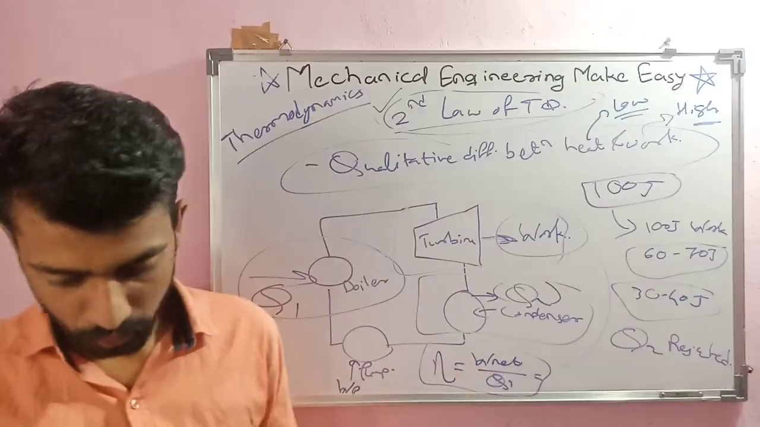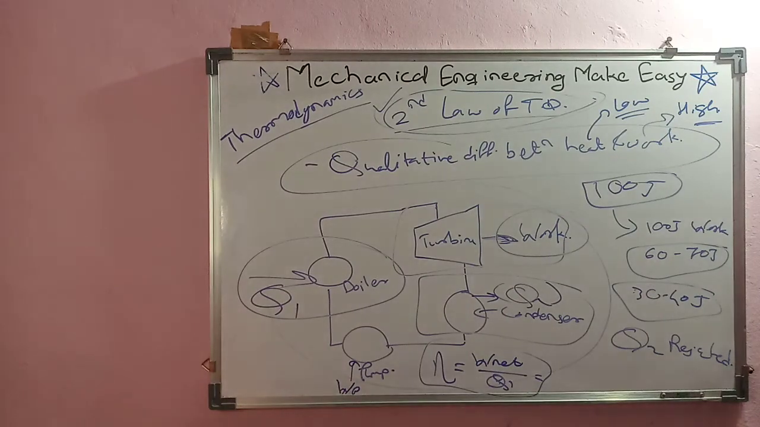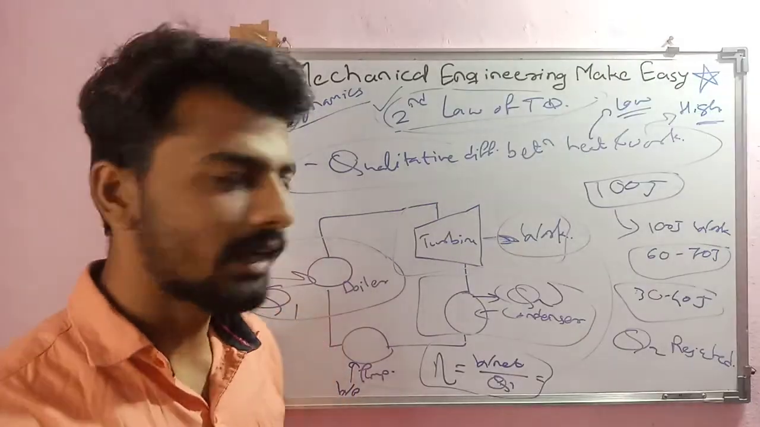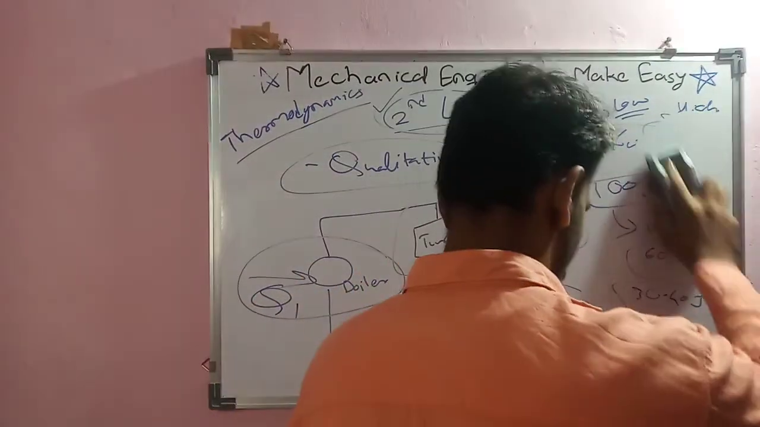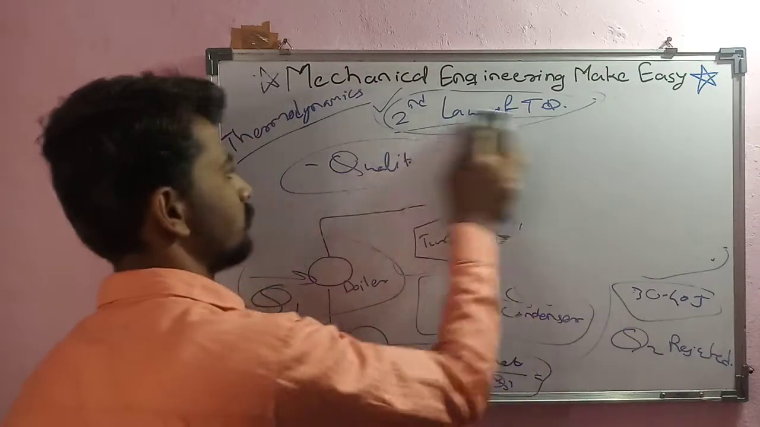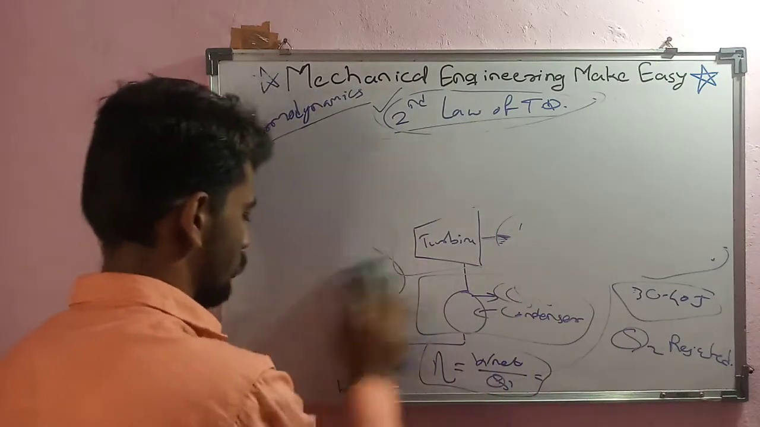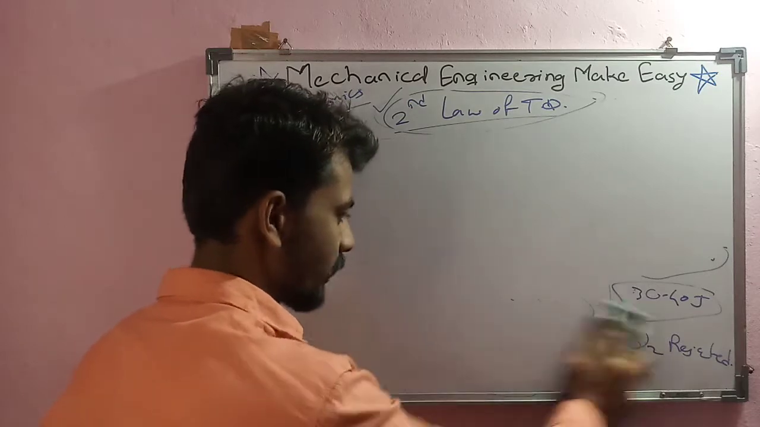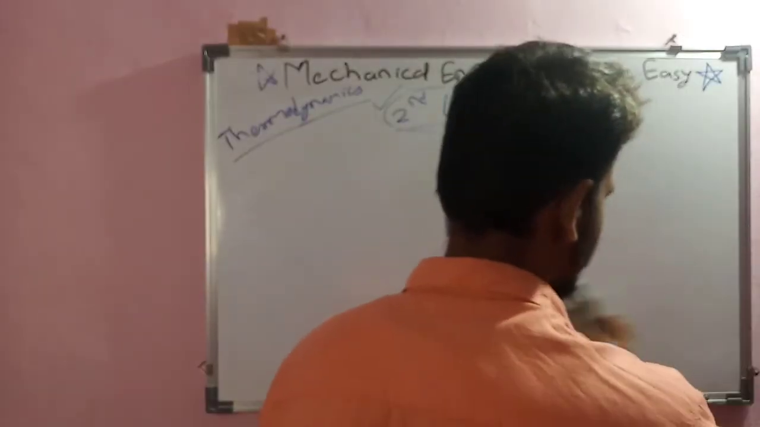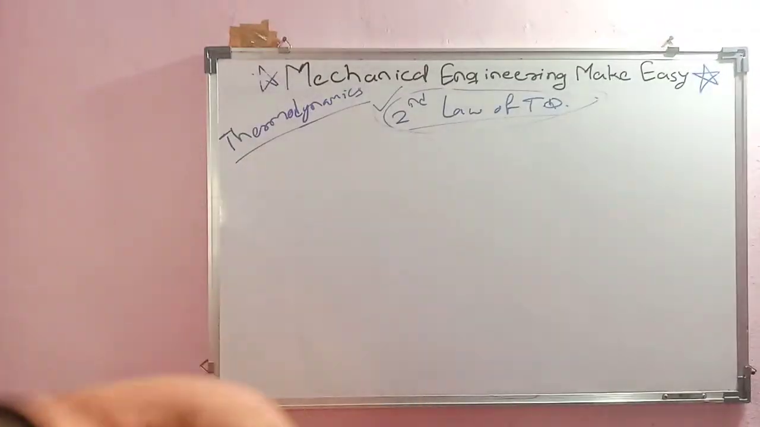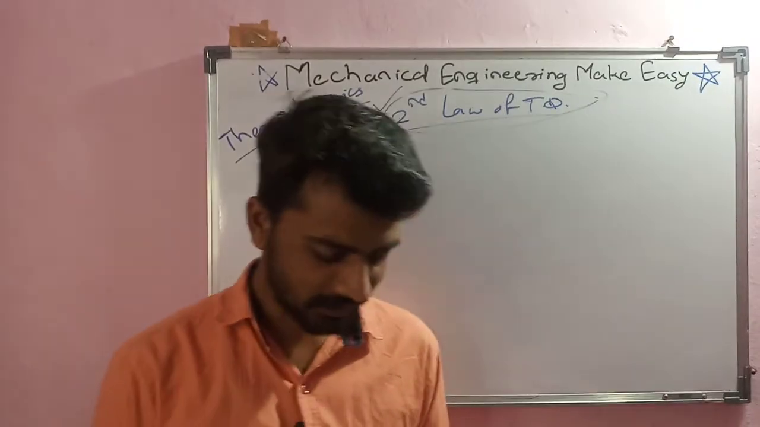We'll study the two statements, Kelvin Planck and the other, the Clausius statement. Both statements are mutually interconvertible, and the only difference is that they are stated for different cases. That's why the two statements are there. First is the Kelvin Planck statement.